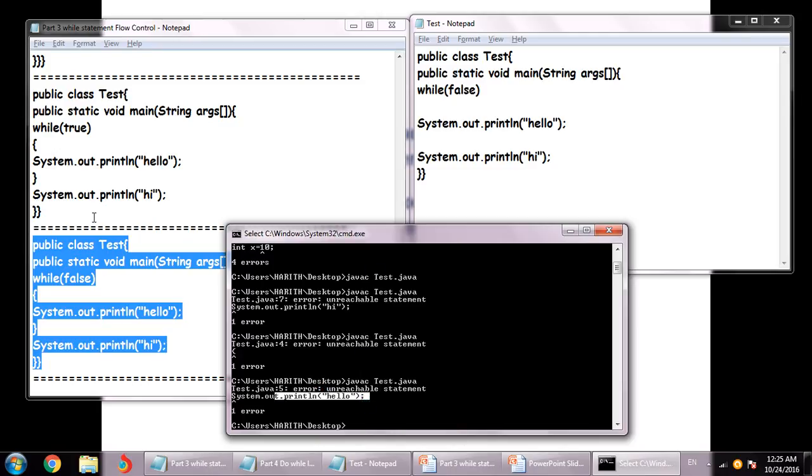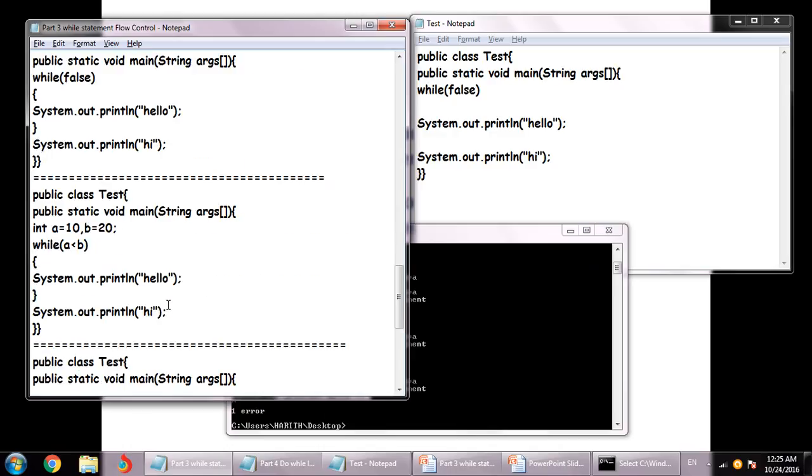Now the next point states that we have a variable a equals 10 and b equals 20. Because the calculation over here involves the variables, the compiler is not responsible. It's the responsibility of the JVM at runtime to look for the values.